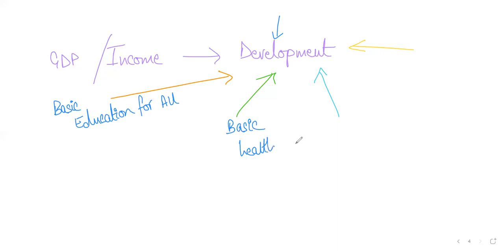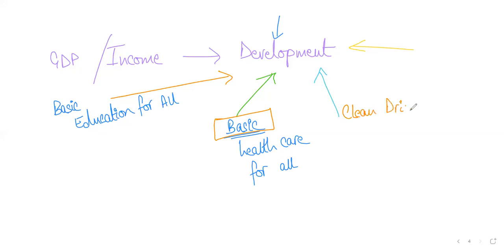Basic healthcare for all, and do focus on the language that I'm using here. I'm not talking about advanced healthcare, because obviously government resources are always limited and advanced healthcare might not be possible, but at least the basics should be available to everyone, regardless of whether that person is living in the Cholistan desert in Pakistan, or in bigger metropolitan cities like Islamabad, Karachi, or Lahore. That should be accessible to everyone. Basic healthcare for all, clean drinking water, sanitation facilities, and so on.